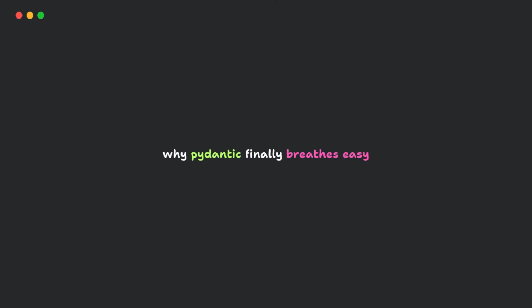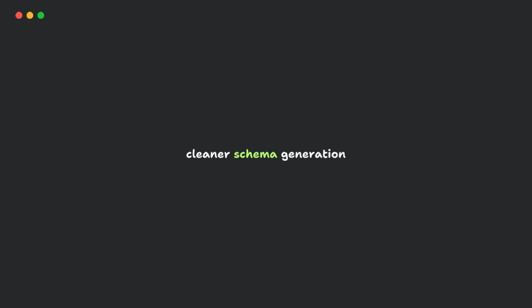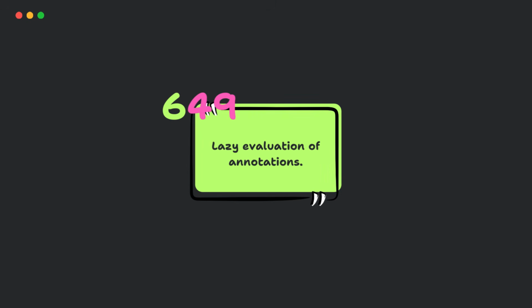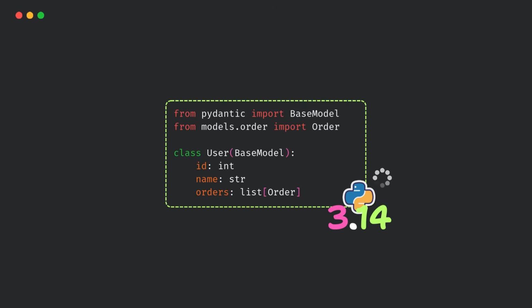Earlier, when Pydantic inspected annotations, it often got this. Now, thanks to PEP 649 and 749, it gets this, but only at the moment of evaluation. This means cleaner schema generation, more reliable validation, less internal hacks, and faster app startup. Very simply, PEP 649 gives us lazy evaluation, and PEP 749 makes sure tools see the original expression, not strings. Together, they fix forward references, circular imports, performance issues, and tooling inconsistencies. So yeah, you write the same code, but Python 3.14 handles annotations way better behind the scenes, and that's a solid win.